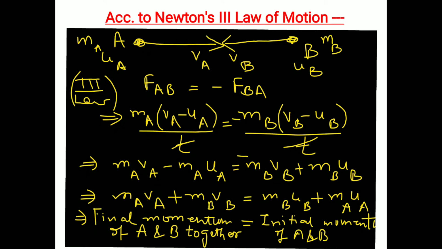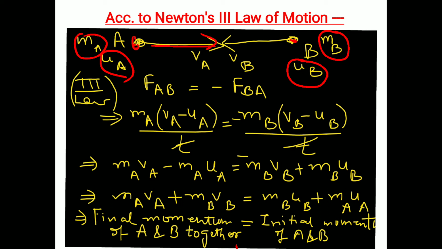Suppose there are two objects A and B. Mass of A is mA and mass of B is mB. A is moving with the velocity uA towards B, and B is moving with the velocity uB. Initial velocity is denoted by u, and B is moving towards A. And these two objects collide with each other. After collision, usually they start moving in opposite directions and their velocities get changed. The new velocities, final velocities, are denoted by the letter v, and here the final velocity of A is vA and the final velocity of B is vB.